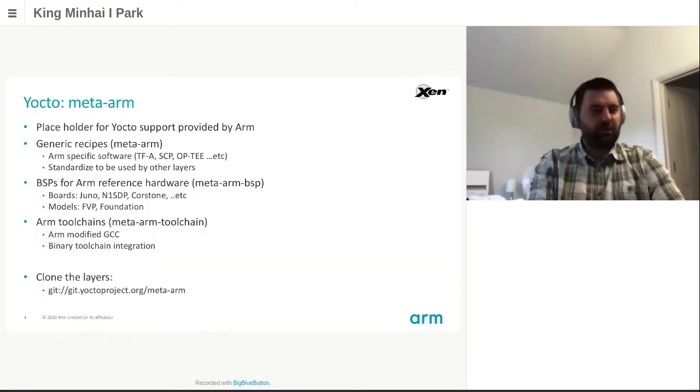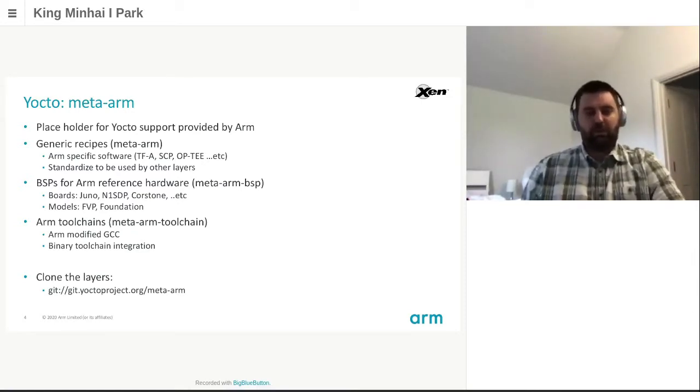So first, Yocto. This year, ARM created a group of Yocto layers named MetaARM. It's a placeholder to provide more support in Yocto for ARM architecture and ARM software. MetaARM contains several Yocto layers, which are not all Xen related. MetaARM sublayer has recipes for standard ARM software to be used by other board vendors.